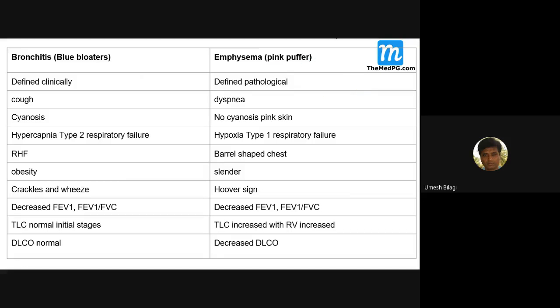Vital capacity means the active breathable volume of the lung. Residual air is more in the lungs. That's why TLC has increased, but vital capacity won't increase. In fact, it can decrease. Otherwise, RV by TLC will not increase, and the vital capacity would have also increased proportionally.